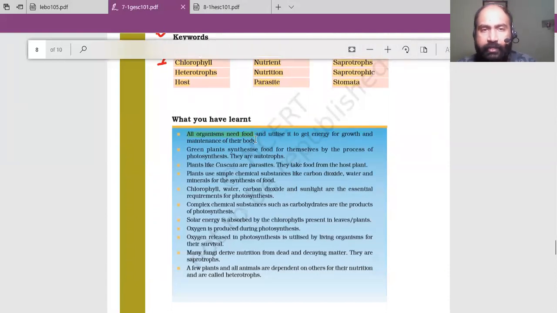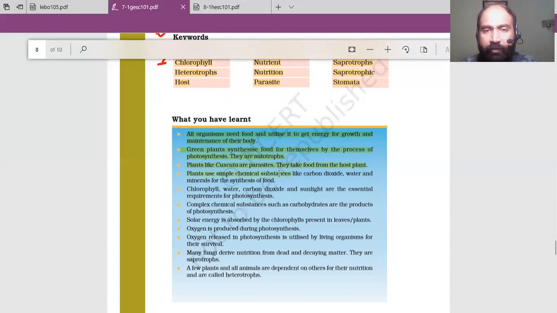All organisms need food and utilize it to get energy for growth and maintenance of their body. Okay, so why do organisms need food to get energy? Green plants synthesize food for themselves by the process of photosynthesis. We have discussed that, right? They are autotrophs. Plants like Cuscuta are parasites; they take food from the host plant. I showed you one Cuscuta plant, yellow color, wrapping around the plant. Cuscuta is a parasite which takes food from the host plant or tree.